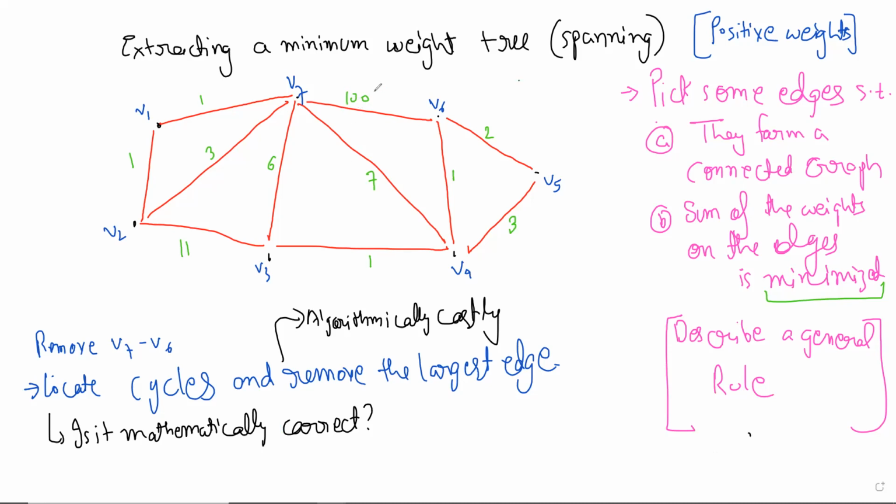So in this we will be removing this first. And this will be the next one to go. Then 7 will also go.